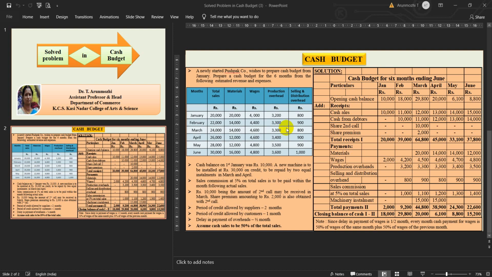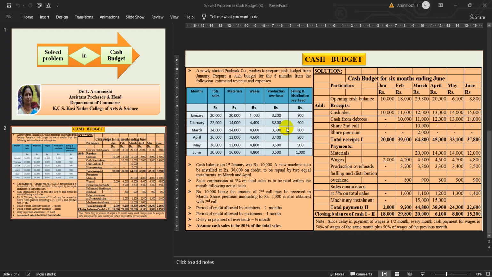It means that half of 4,000, that is 2,000, is for that particular month, and another half goes to the following month. Only 2,000 is to be taken for January, and the next 2,000 should go for the next month of February. So I have written 2,000 only.